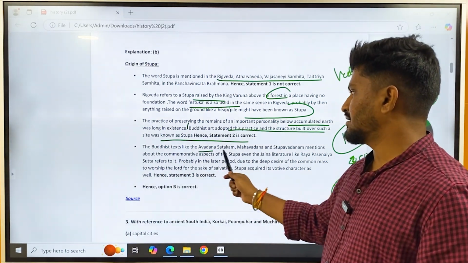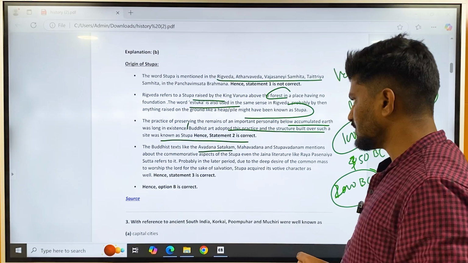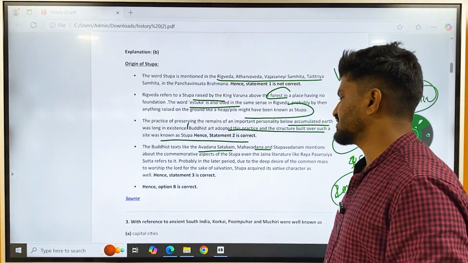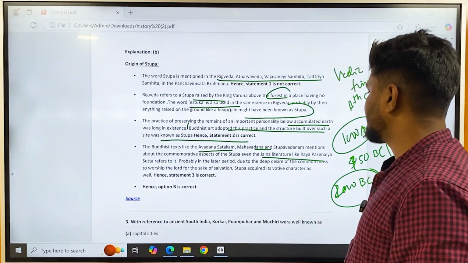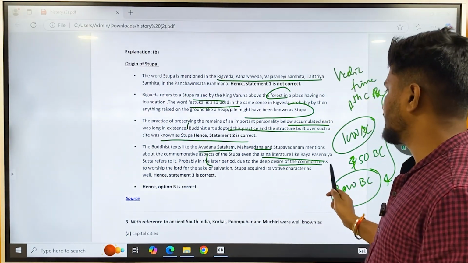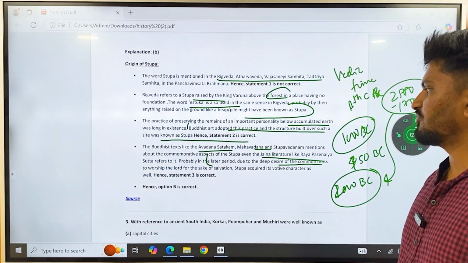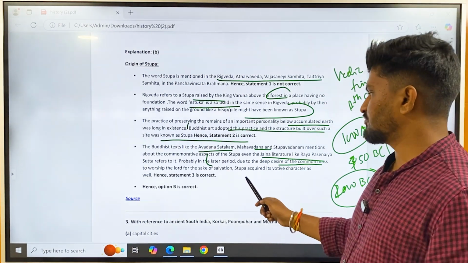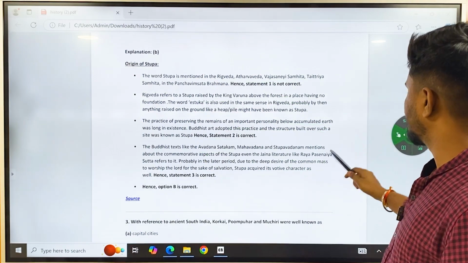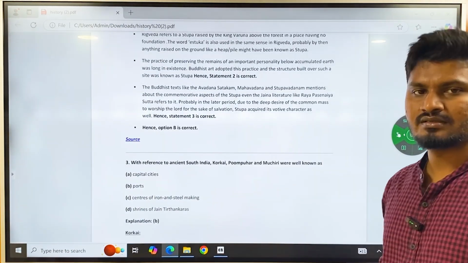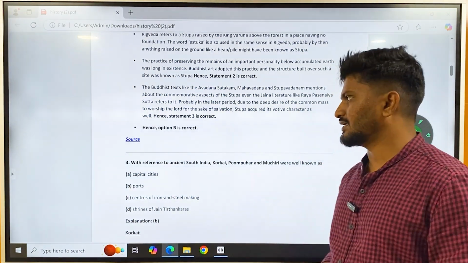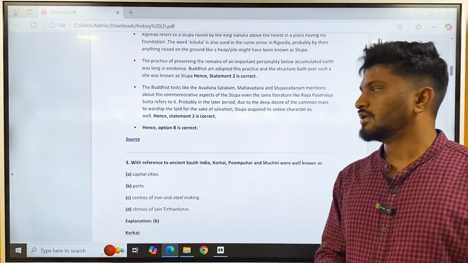Buddhist texts like Avadana Shatakam and Mahavadana mention the above commemorative aspects of the stupa, and even Jain literature like the Rayapasenaiya Sutta refers to it. Probably in a later period, due to the deep desire for common mass worship of the Lord for the sake of salvation, the stupa acquired a votive character as well. So both statements are correct. Initially it was not votive in nature, but later, because of mass appeal, they wanted more people to worship the stupas, so they attached a votive appeal.